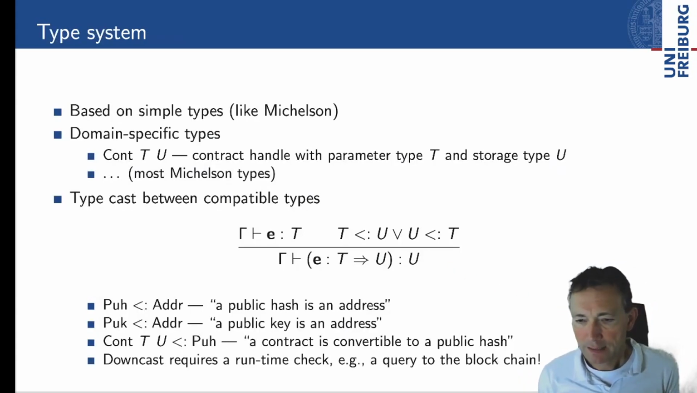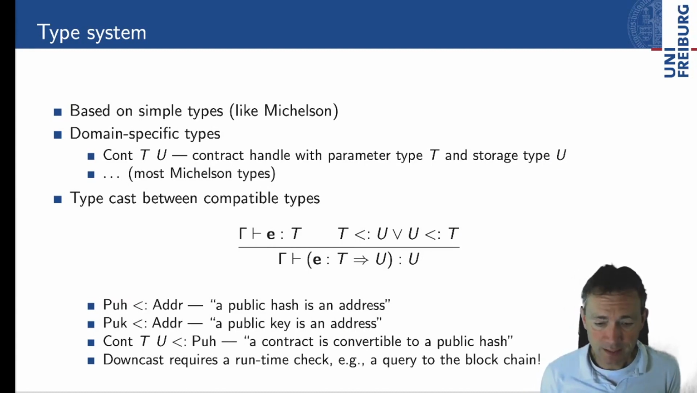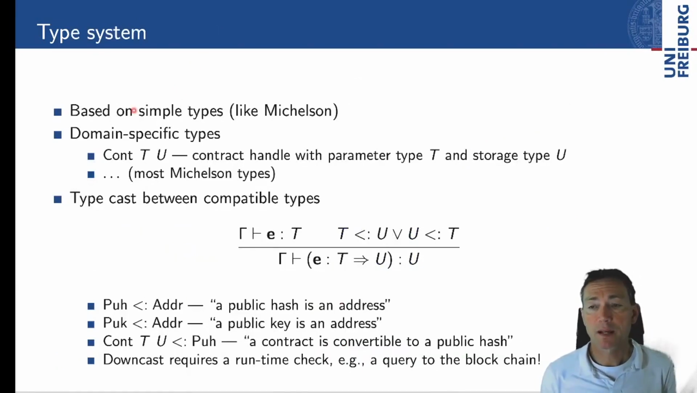Right, let's have a look at the type system. The type discipline that we are using here is based on simple types. This is because the Michelson language that's powering the Tezos blockchain is also based on simple types. On top of that, we have domain-specific types, which are mostly inspired from Michelson. For example, we have a type contract of T and U, and this is a contract handle with parameter type T and storage type U. This is actually more concrete than in Michelson, and you'll see why on the next slide.